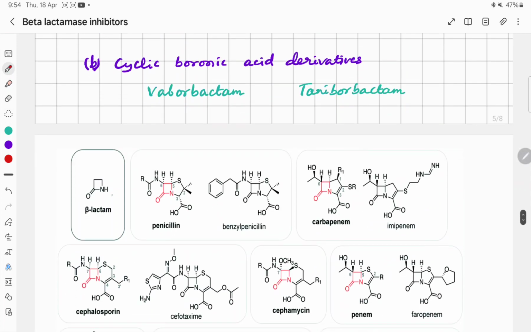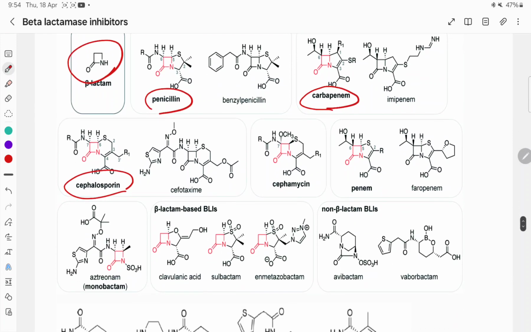So this is the beta-lactam ring, present in penicillins, carbapenems, cephalosporins, and the monobactams. And when we discuss the beta-lactamase inhibitors with a beta-lactam core like clavulanic acid, sulbactam, and enmetazobactam, everywhere you see this beta-lactam ring is there.